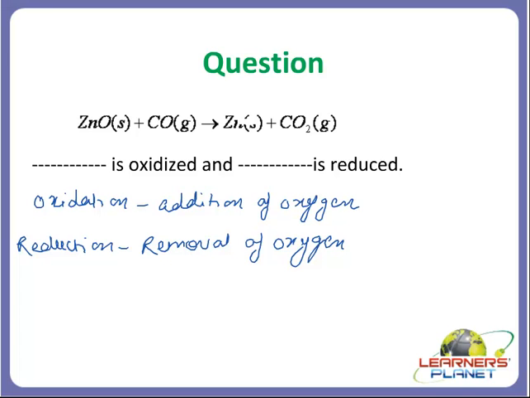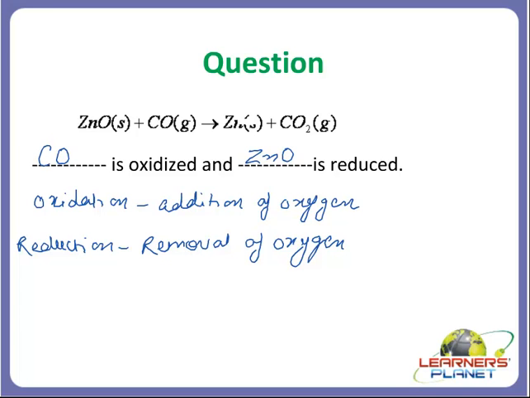I'll write it here. What is oxidized? Carbon monoxide is oxidized, and what is reduced? From where has oxygen been removed? Zinc oxide. Zinc oxide is reduced. Got my point? So this is a redox reaction. Why redox, students? Because both oxidation and reduction have taken place.